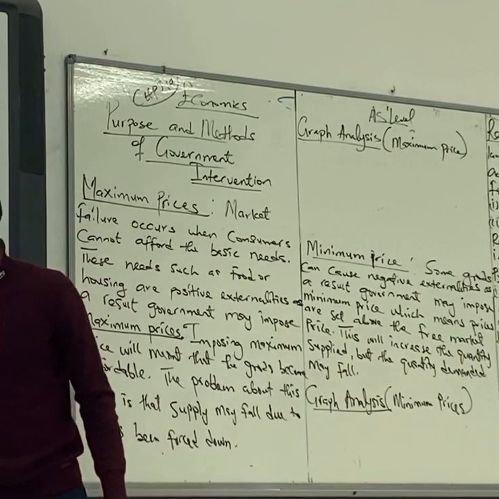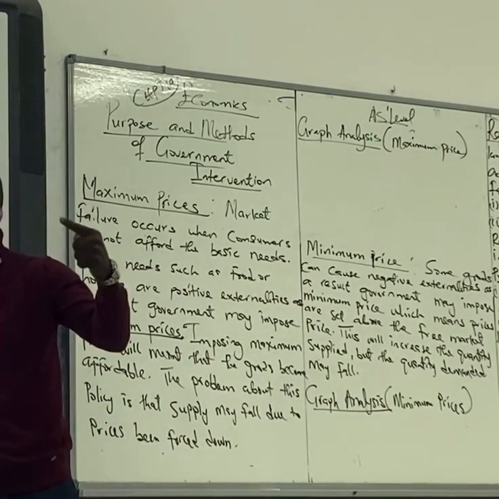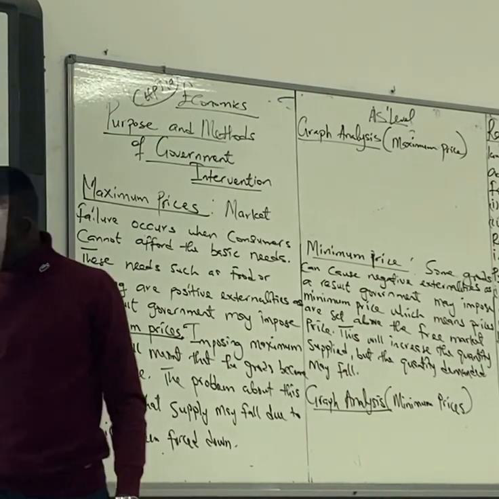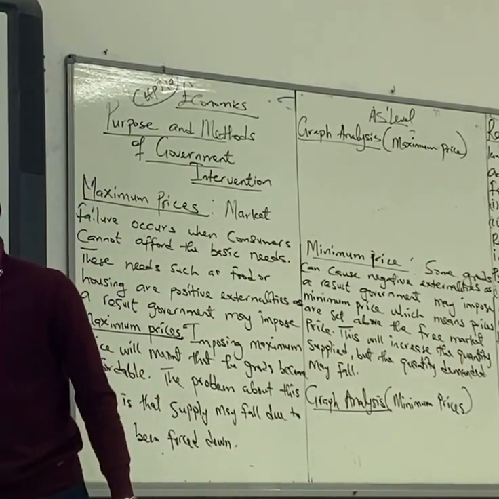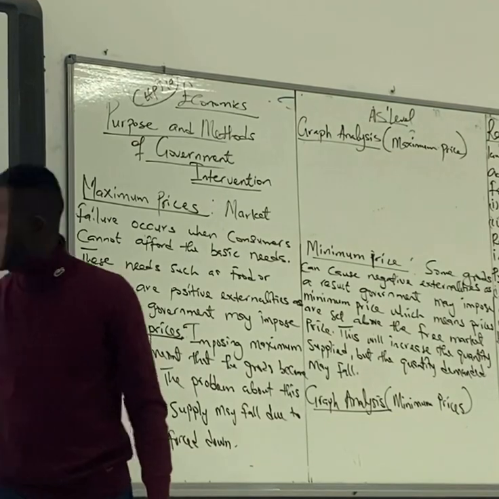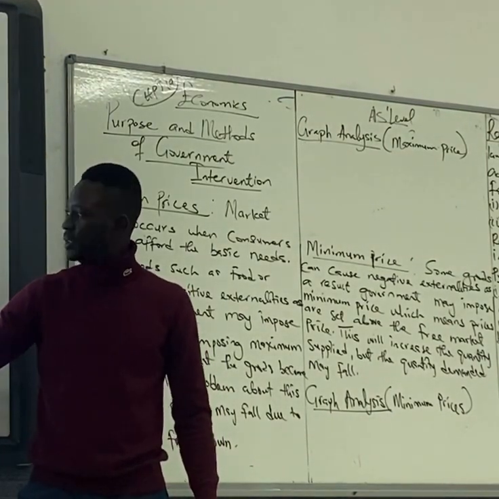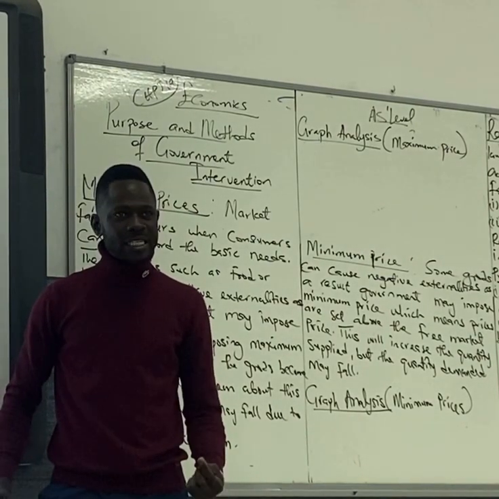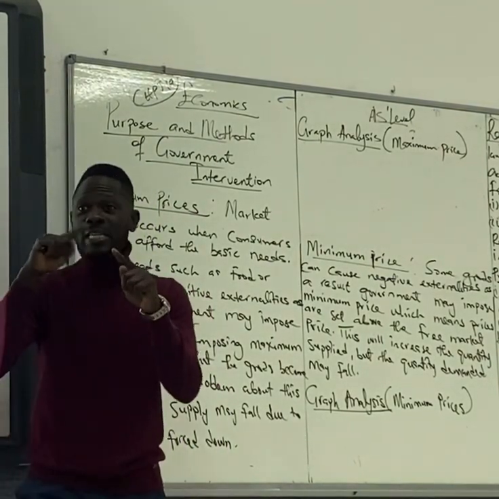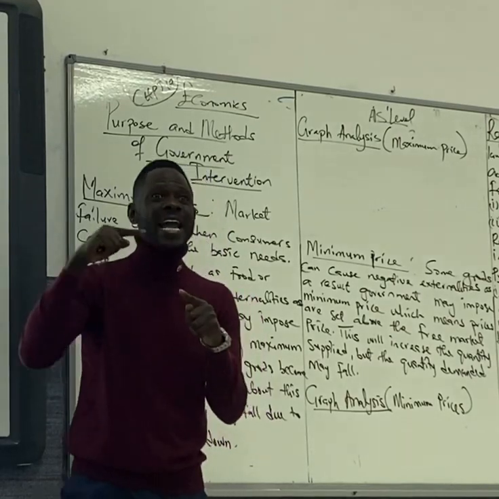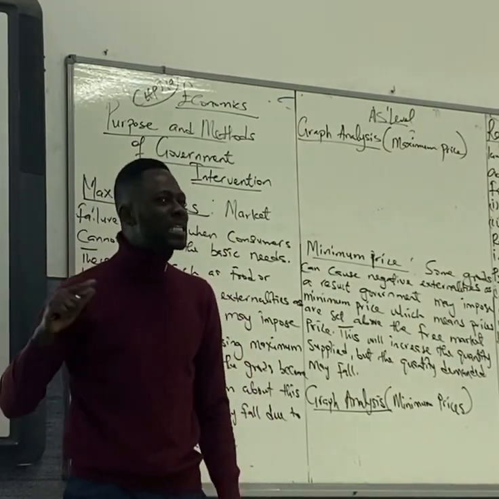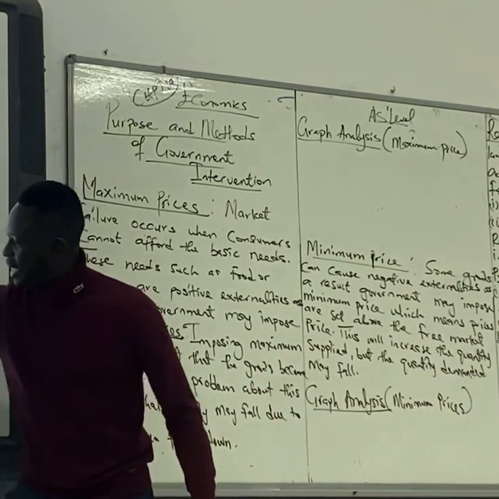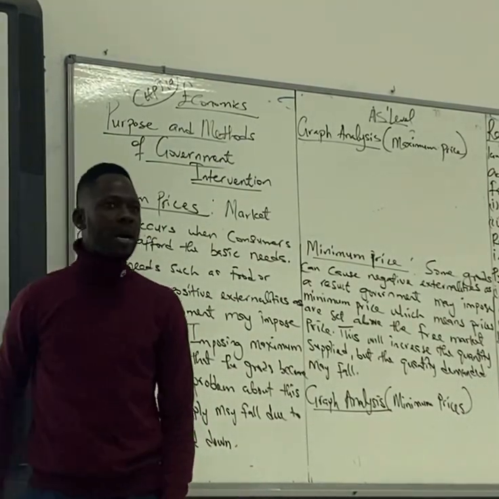So the free market price is at OF. Government will set the price at OG. So what happens if government sets the price at OG? The quantity supply will increase from OA to OC. Excess supply. Do we get excess supply here? Because the law of supply says the higher the price, the higher the quantity supplied in the market.